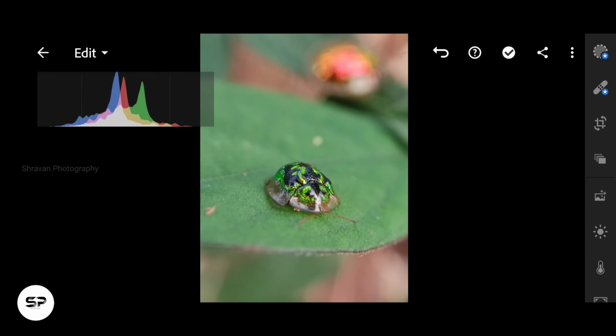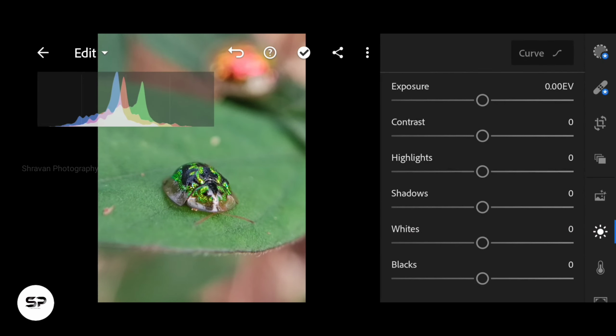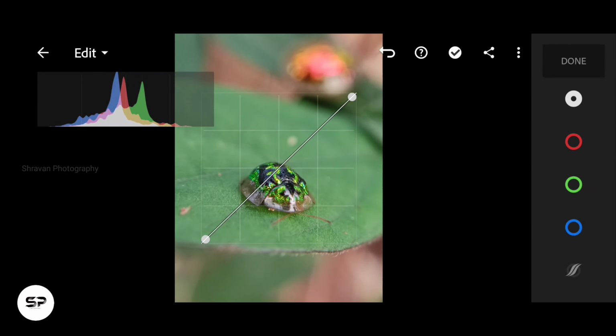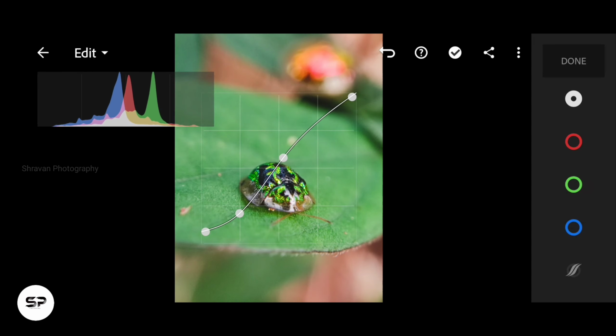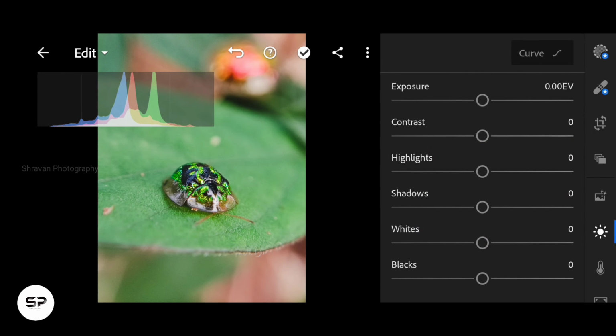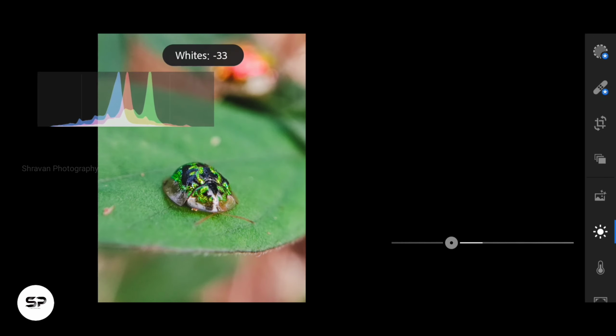After cropping the image, select the light menu and the curve, making a little bit of changes in shadows, moving the first left point towards upside and adding some contrast. In midtones, increasing the value a little bit and adding a point in highlights and adjusting it. Decreasing the value of whites -60.